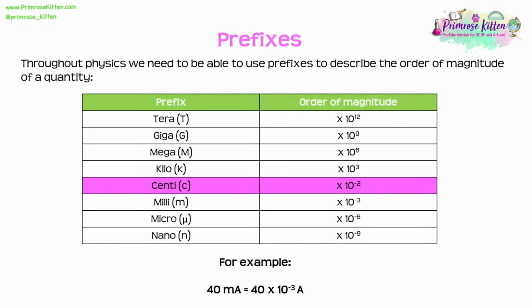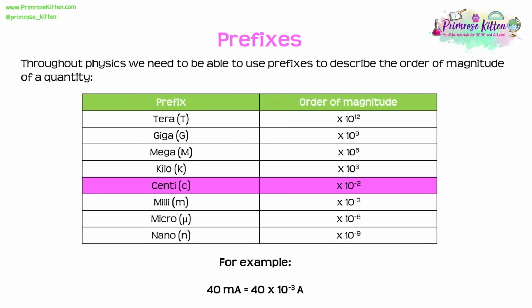And you'll see here that I've highlighted out the centi one. The reason I did that is I just want you to imagine, if that wasn't there, notice the pattern with the numbers. They're going down by 3 each time. This is a really easy way to remember these. So all you need to do is remember the order of these prefixes, and then you can work out the order of magnitude.